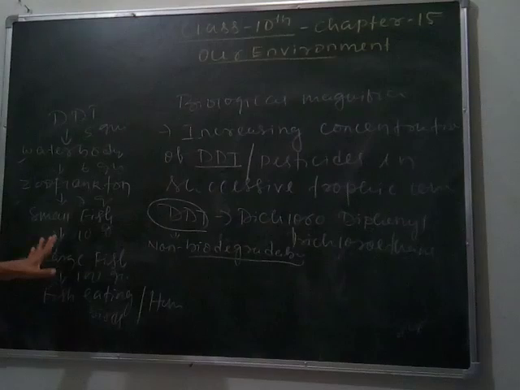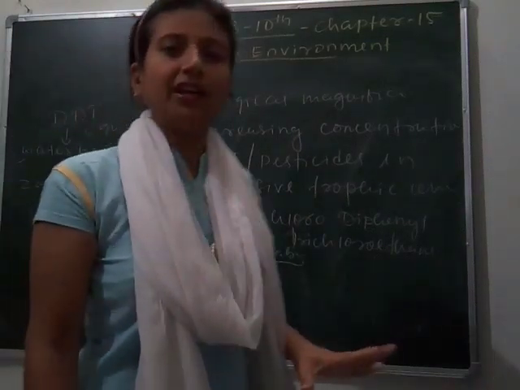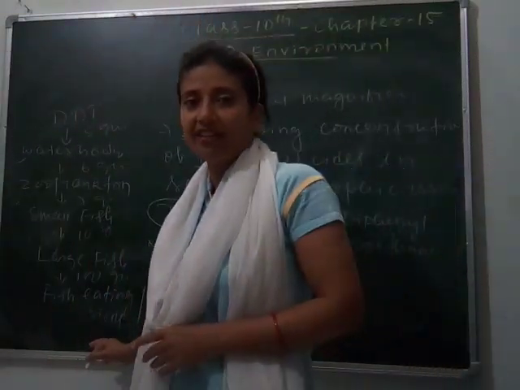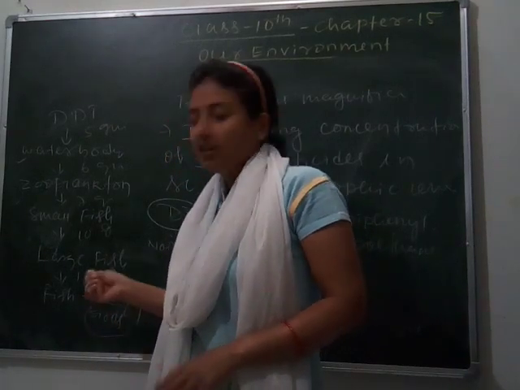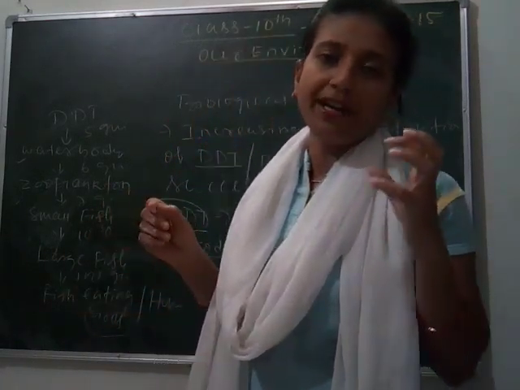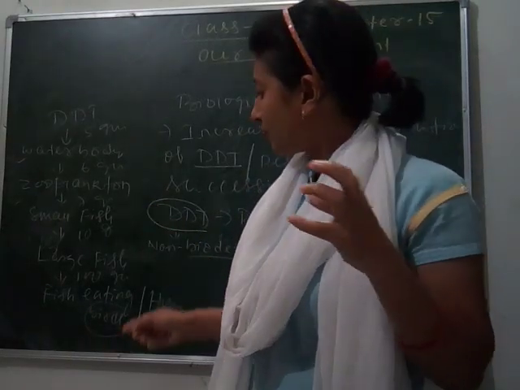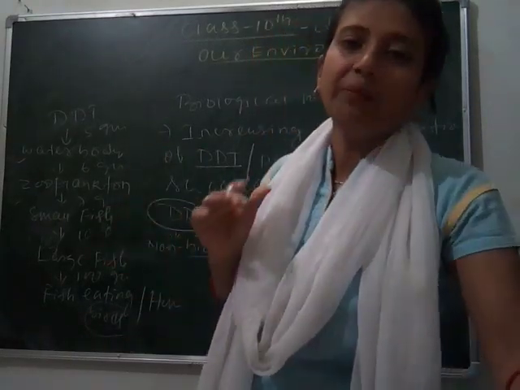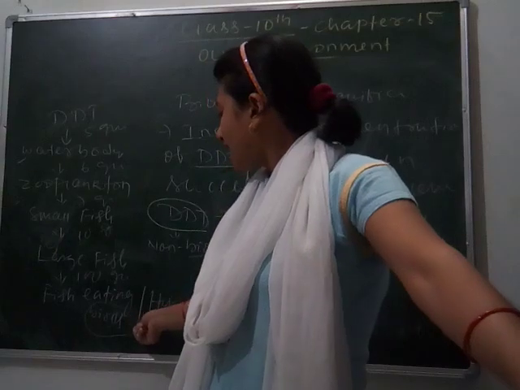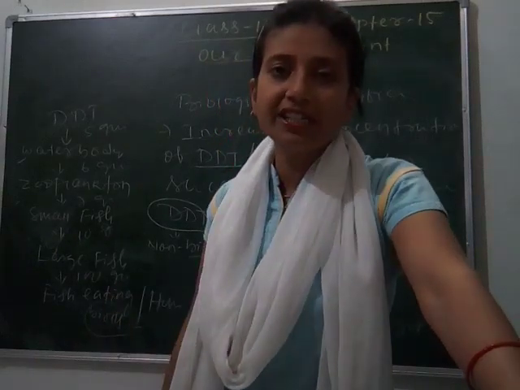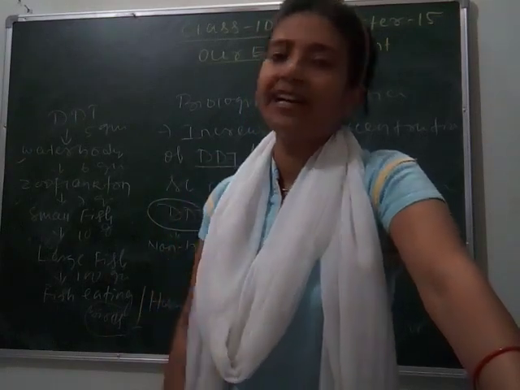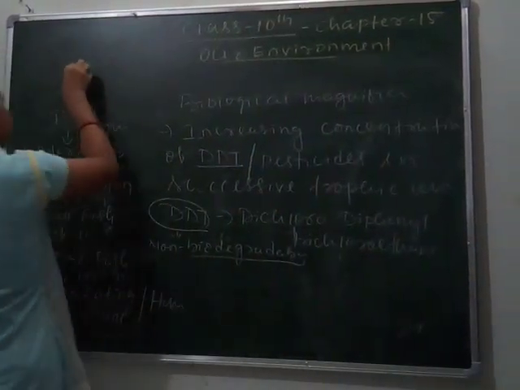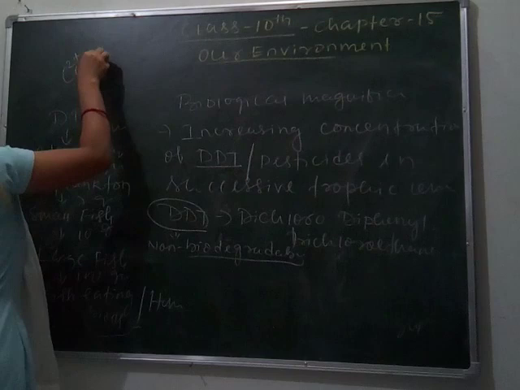When it enters the last trophic level, it affects its metabolic activities. For example, the fish eating birds, those birds that eat fish, get the maximum accumulation of this DDT or pesticides, due to which their calcium metabolism gets affected. Remember, calcium metabolism.